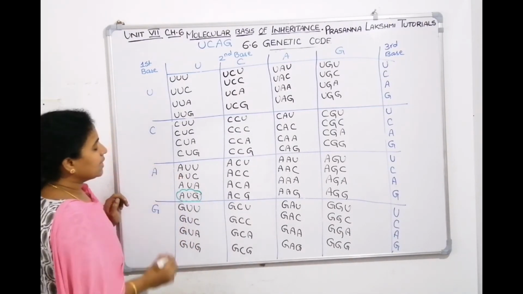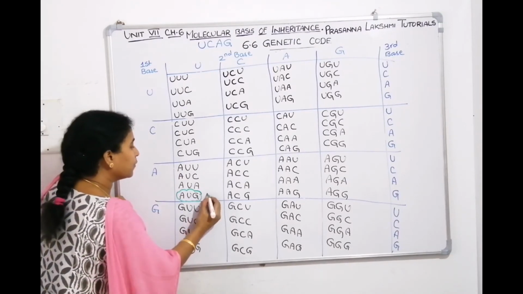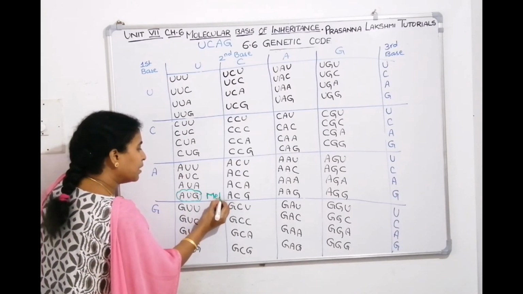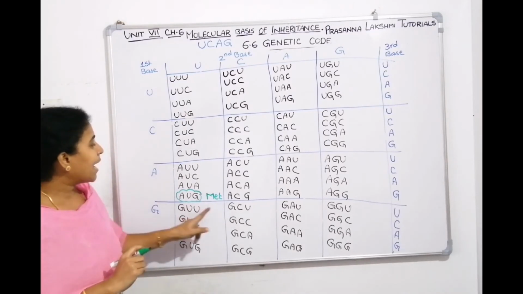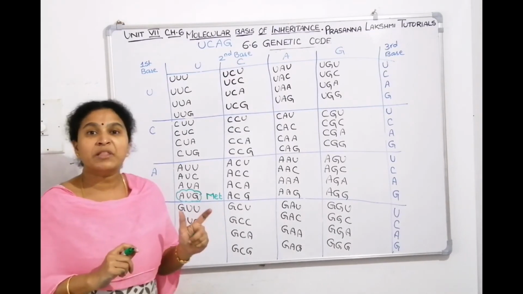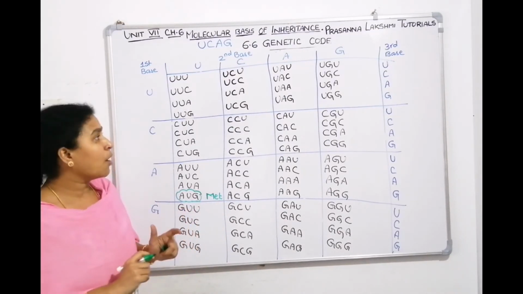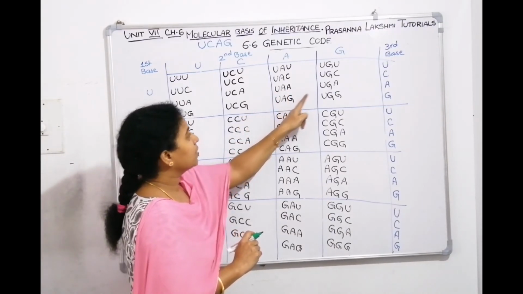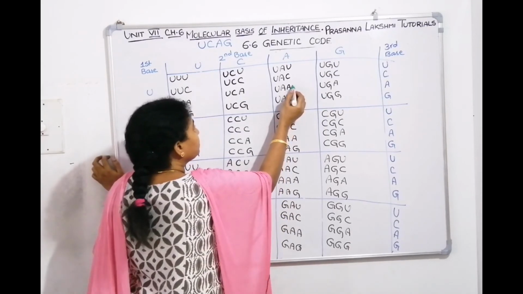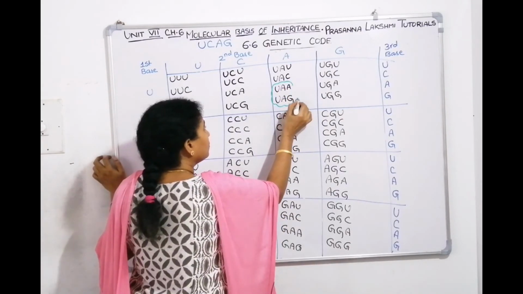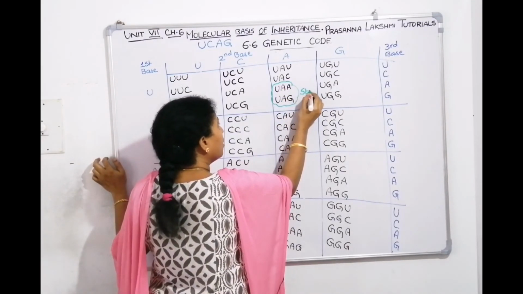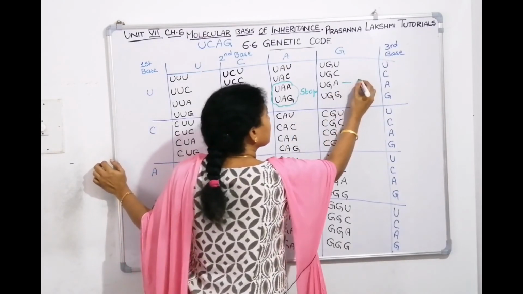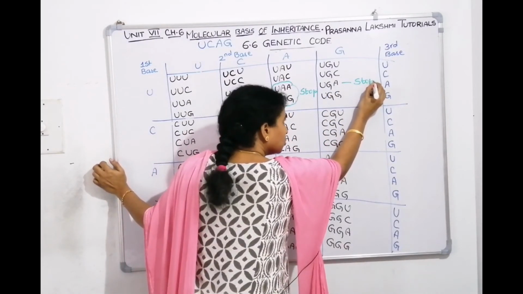What is this? It is a start codon, which codes for an amino acid called methionine. There are 3 stop codons. One is UAA, the other is UAG, the third is UGA. So these 2 are stop, and this is also stop.